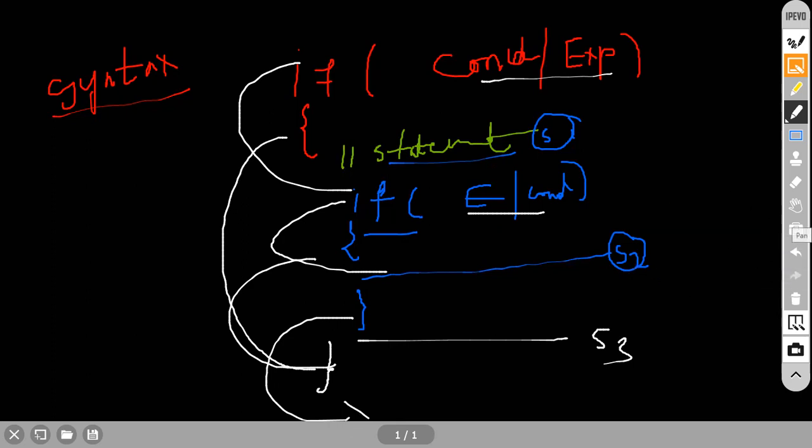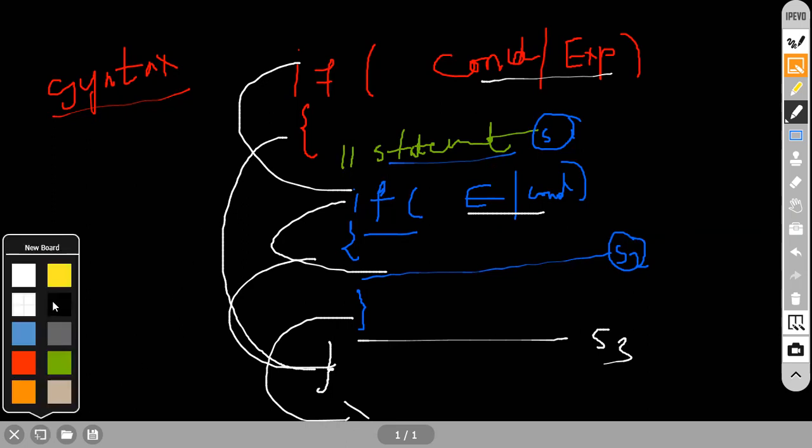Now we will write a program and understand what this exactly is. Before that, we will write the flowchart. Let's see the flowchart here. I will have a start here. I will change the color here. So let's take start here. I will say this is the starting point. Understand? This is our starting point here.